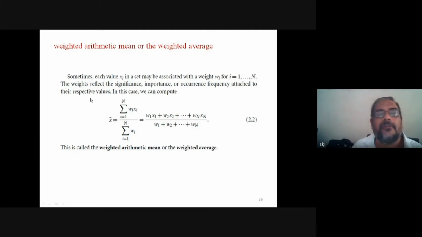Sometimes each value xi in a set may be associated with a weight wi, where i varies from 1 to n. The weights reflect significance, importance, or occurrence frequency attached to their respective values. In this case, we can compute the weighted arithmetic mean or weighted average.